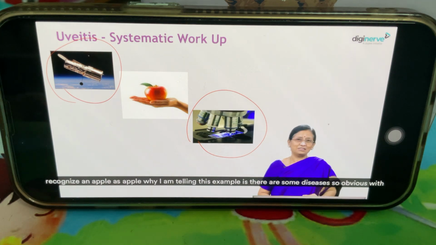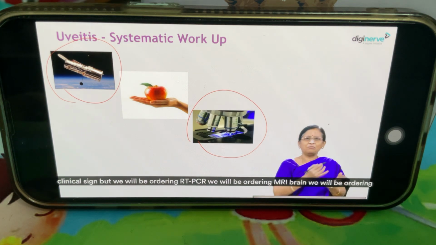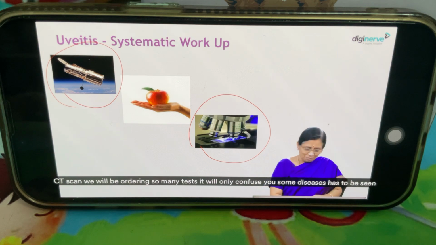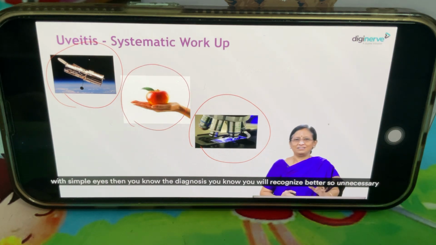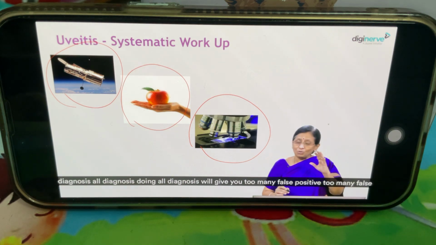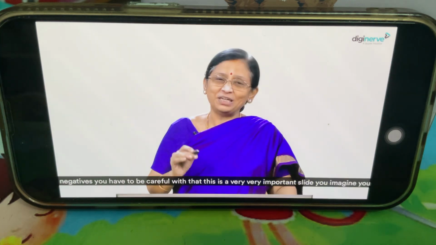Why I am telling this example is, there are some diseases so obvious with clinical signs, but we will be ordering RT-PCR, we will be ordering MRI brain, we will be ordering CT scan, we will be ordering so many tests, it will only confuse you. Some diseases have to be seen with simple eyes. Then you know the diagnosis. You will recognize better. So doing unnecessary tests will give you too many false positives, too many false negatives. You have to be careful with that. This is a very, very important slide.